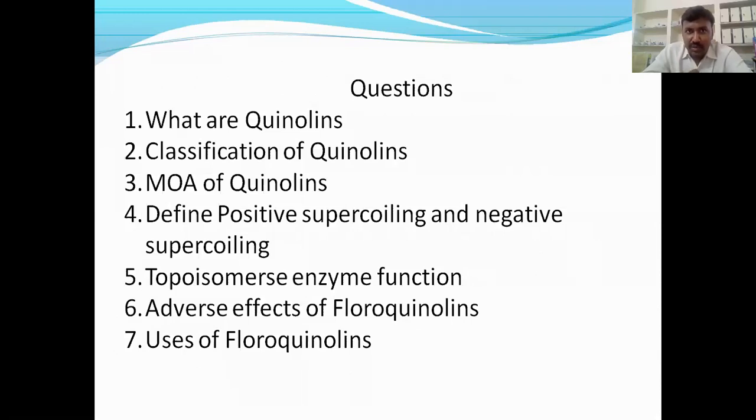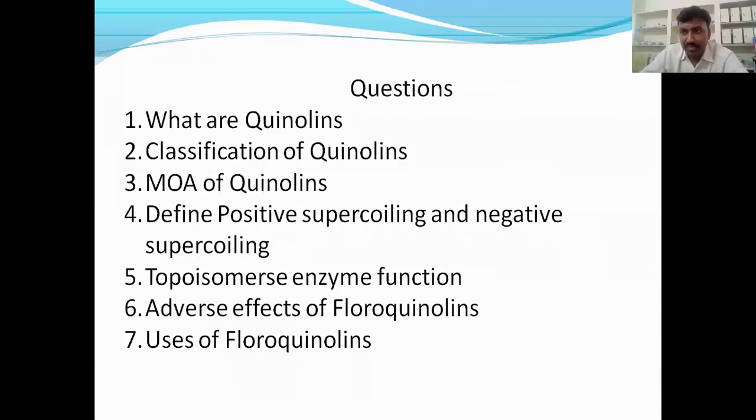How does negative supercoil and positive supercoil formation happen? See, when the DNA replication process is going on, it is divided. Already you know how DNA replication happens. Two DNAs are newly formed. When the new DNA is formed, on the other side it forms a circle. That is coiling.